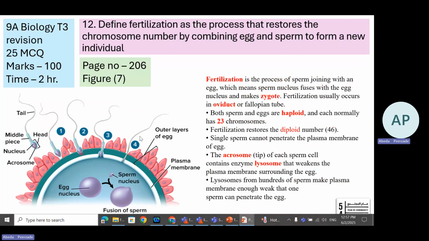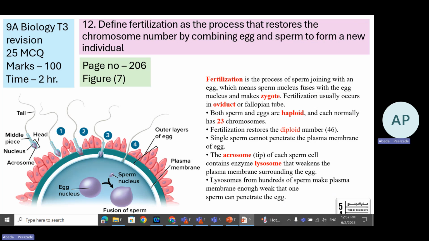Now, question number 2. Define fertilization as the process that restores the chromosome number by combining the egg and sperm to form a new individual. This is on page number 206, figure number 7. So there is a possibility of the diagram coming in the exam.